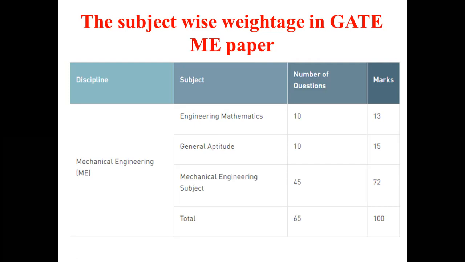Then general aptitude, from which around 10 questions will be asked, and the mark is 15 marks. Then the mechanical engineering subject, where the total number of questions is 45 and total marks is 72. So totally 65 questions consist of 1 mark and 2 marks, and the total mark is 100.